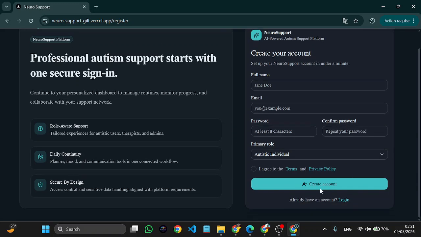Then you just press create account, which will send you an email to verify your email. Then there will be a pop-up here where you'll be able to press. Let me demonstrate that.